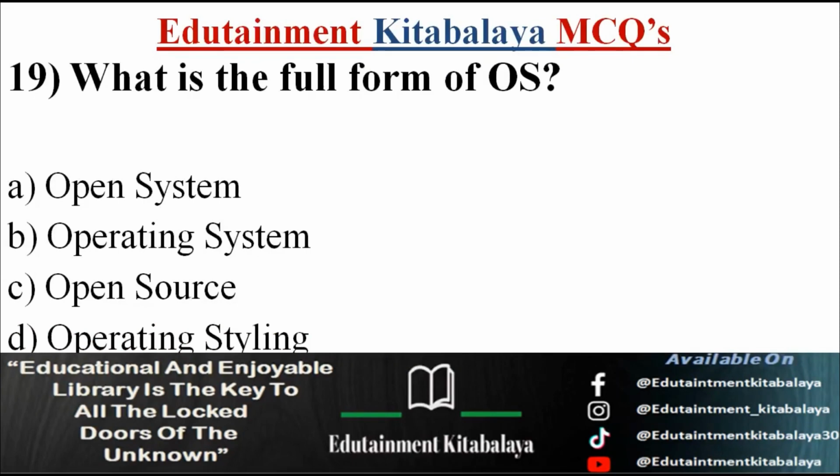Question number 19. What is the full form of OS? A. Open System. B. Operating System. C. Open Source. D. Operating Styling. Correct answer is B. Operating System.